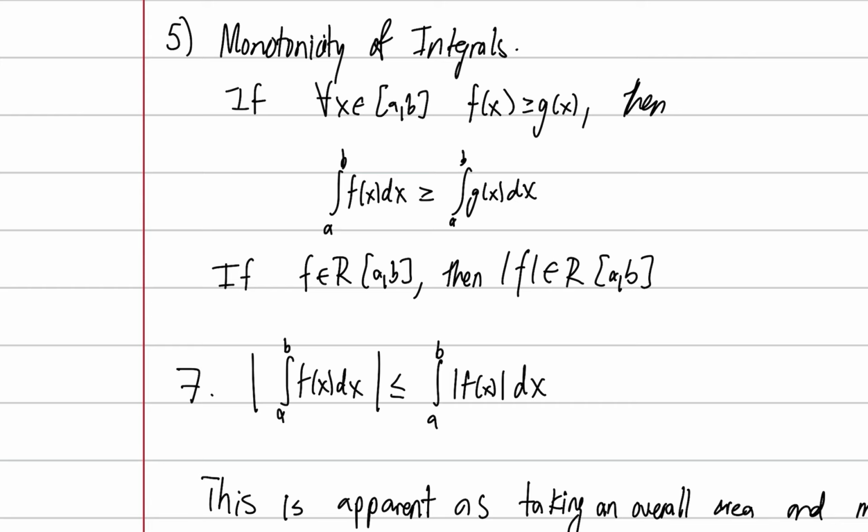Finally, it's not finally, by the way, monotonicity of the integral. That is to say, if for all x in the interval f is greater than or equal to g, so f is a function above g, then the area of f is going to be greater than or equal to that of g, right? Should again also be another pretty obvious one. Of course, if a function's outputs are all above another function, then the integral is also going to be above.